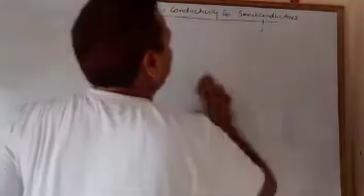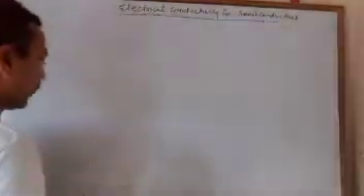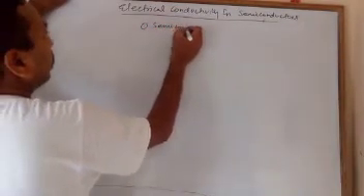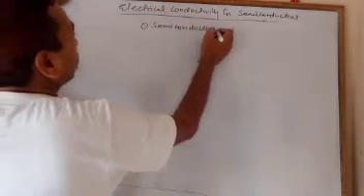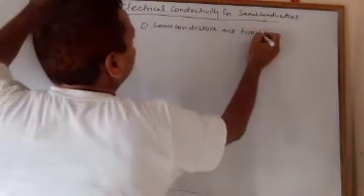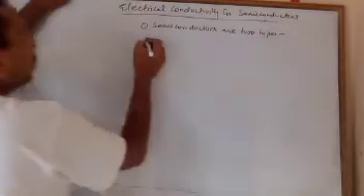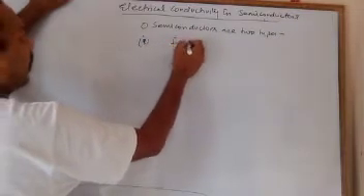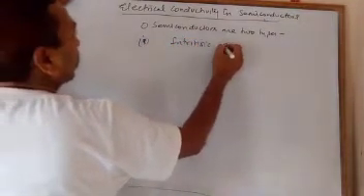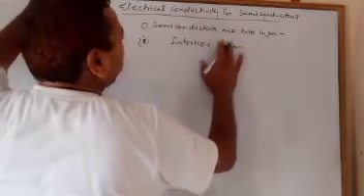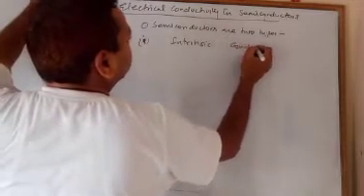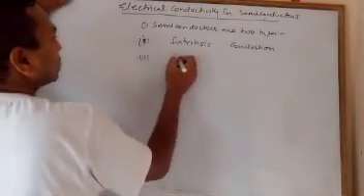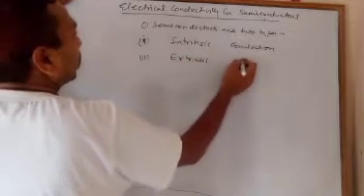Next, we know semiconductors are of two types. Number one is intrinsic conduction, and the second one is extrinsic conduction.